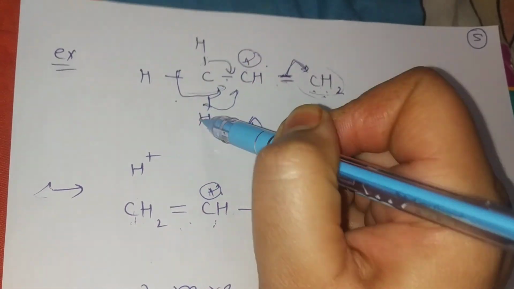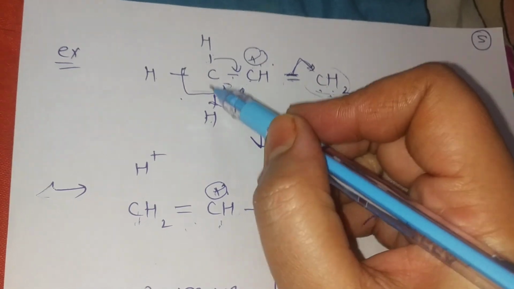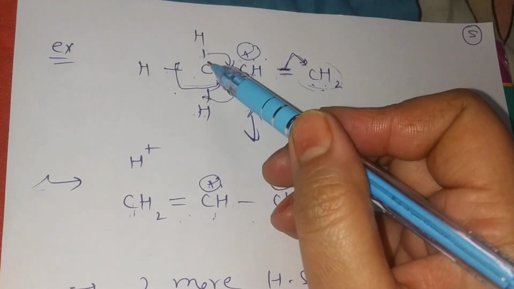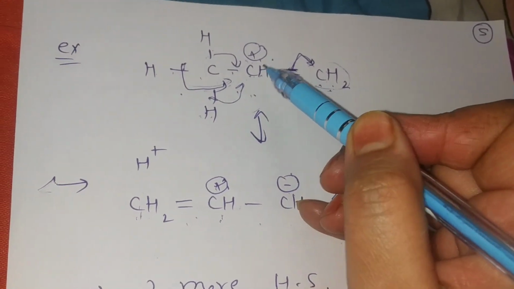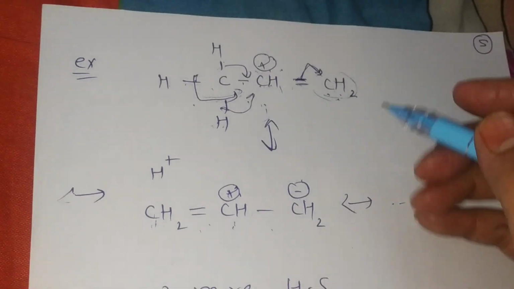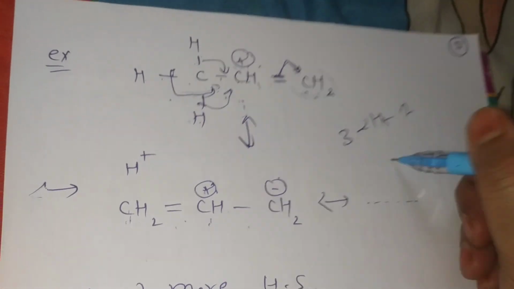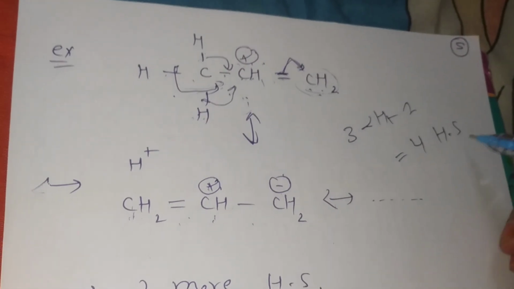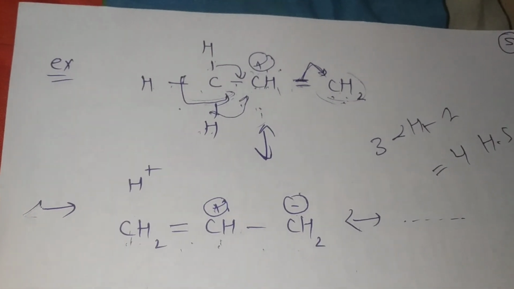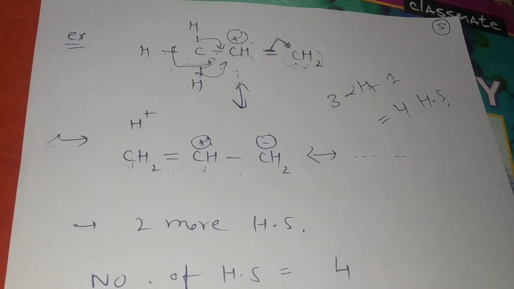Like this, all three bonds interact with this positive unfilled p orbital. I told you previously that all C-H bonds migrate and minimize the positive charge of the unfilled p orbital. Students, like this, 3 alpha hydrogens plus 1, it means 4 hyperconjugative structures are formed.